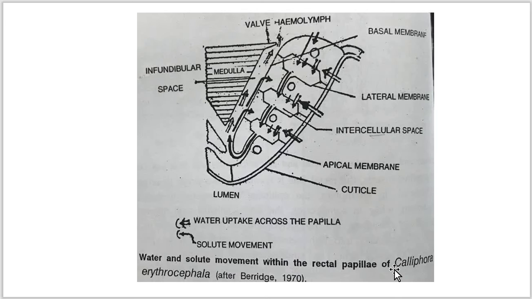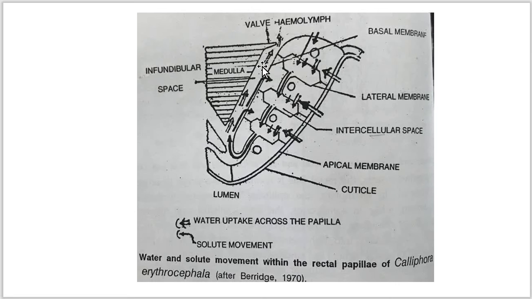Now the papilla is externally covered with a thin layer, the cuticle, which faces the lumen. Now the epithelial cells form the intercellular spaces or the sinuses. Both form a continuous channel system which opens into the infundibular space.